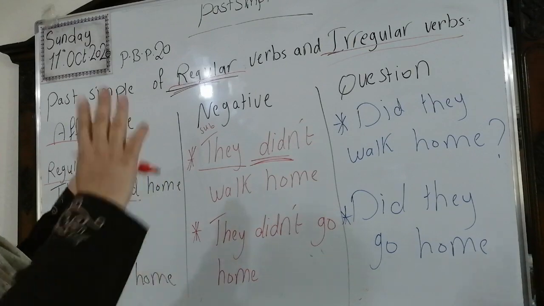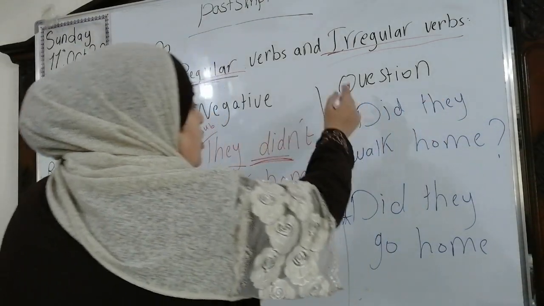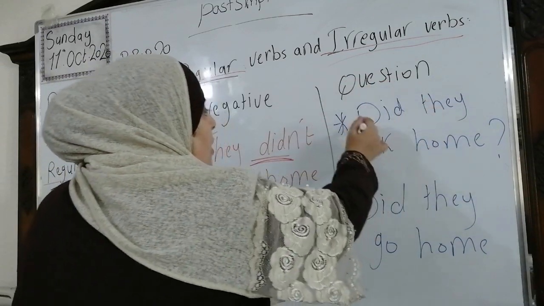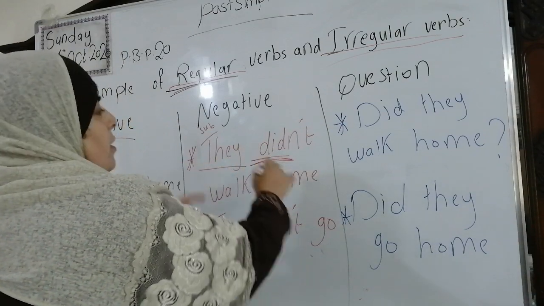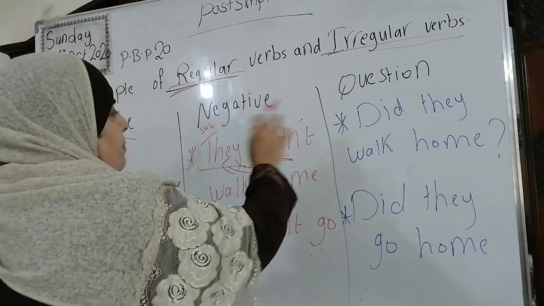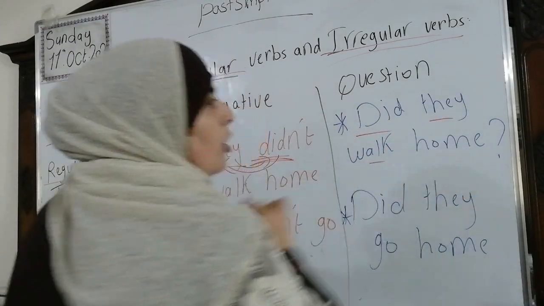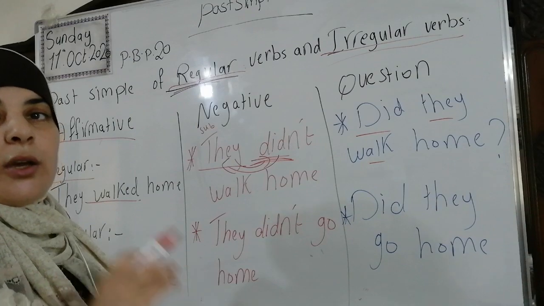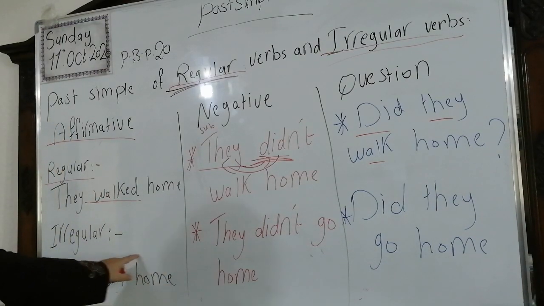Now we're going to make the question. What do we do? We invert between the pronoun and the verb, I mean we exchange between the pronoun or the subject and the helping verb. So we are going to exchange the places. It will become, did they walk home? Did they walk home? Look at the next one, the irregular.